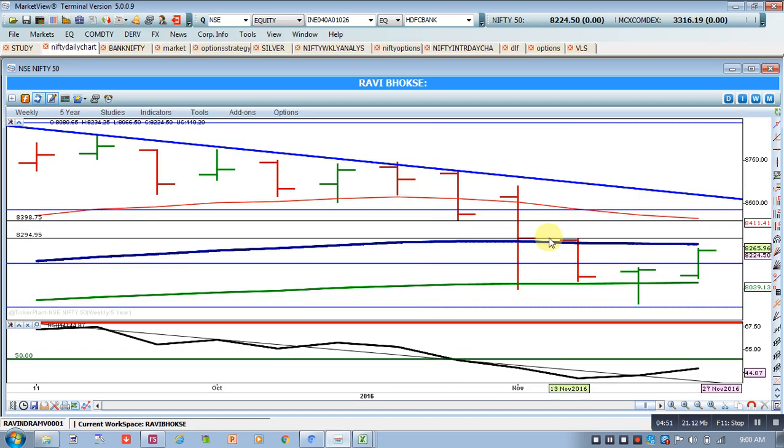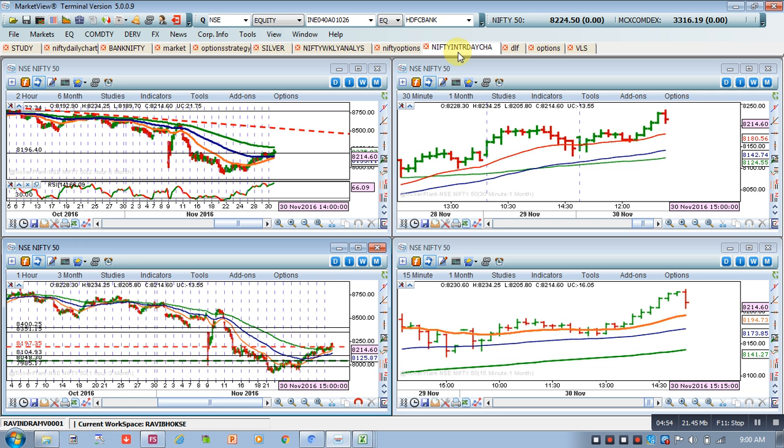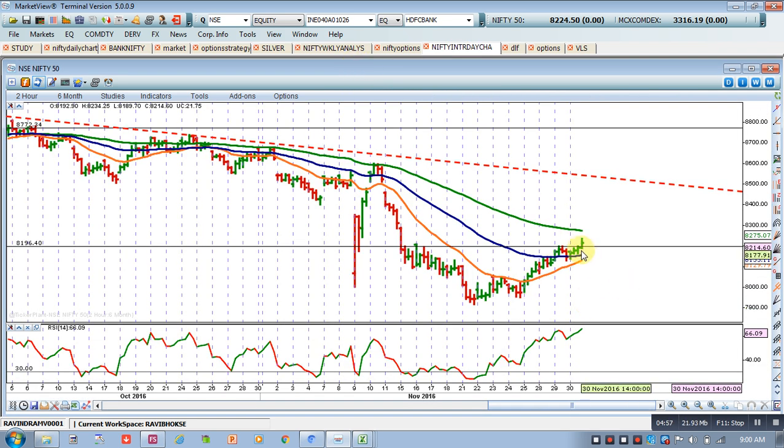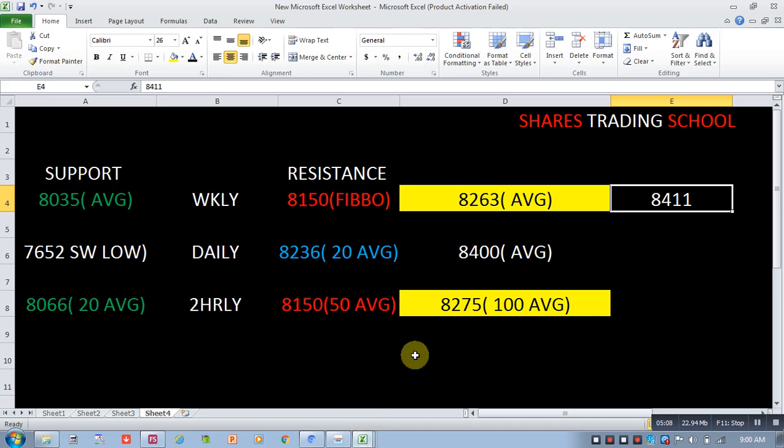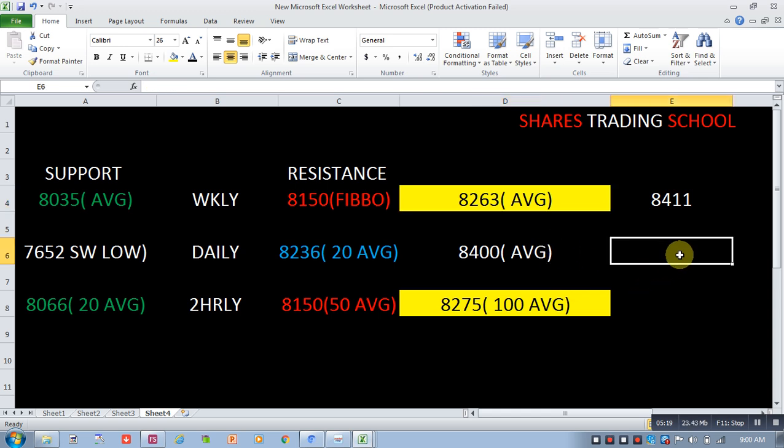Now if I check with the 2 hourly chart which we are following, as per the 2 hourly chart, yes, there is another resistance, that is the 8,275 level. The 8,275 level is the 100 EMA level. So as per the weekly chart and the 2 hourly chart, 8,275 and 8,263, and as per the daily chart or price accumulation, around 8,300 levels. So in a way 8,233, 8,275 and 8,300, rather 8,290 level, which we have discussed in the past.